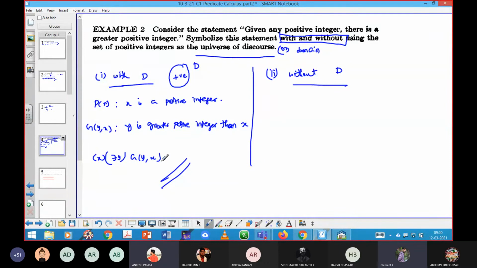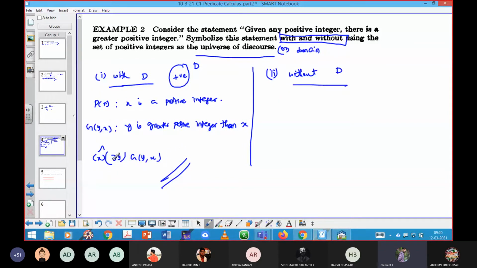So can you explain the last part? Yeah, see, given any positive integer, that means for all x, next there is one more positive integer. Then I am going to show which is a greater positive integer when you compare with whatever elements you have taken from the first one, for all x. So there exists y, I am going to consider one more element to show the comparison, that is the greater value when you compare with x, whatever may be the x.